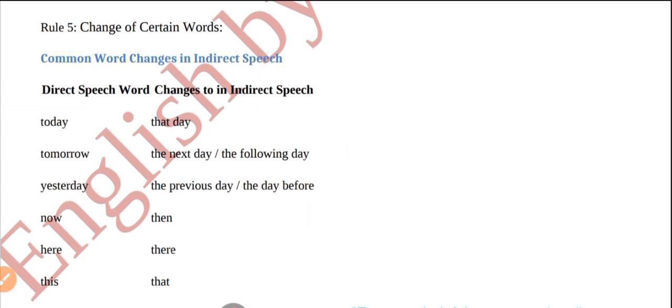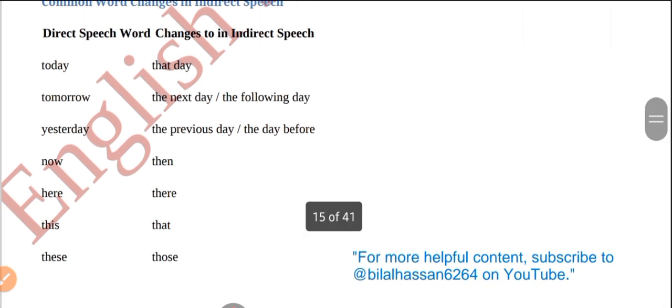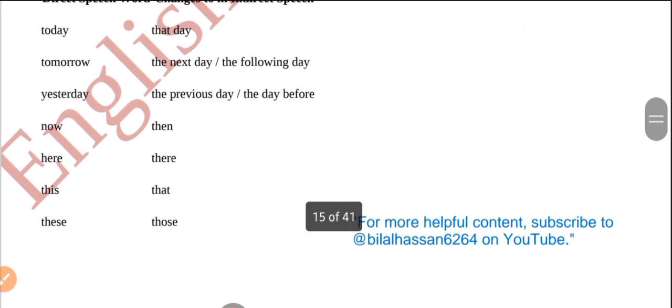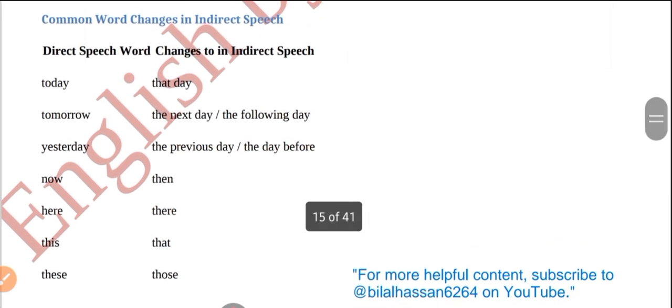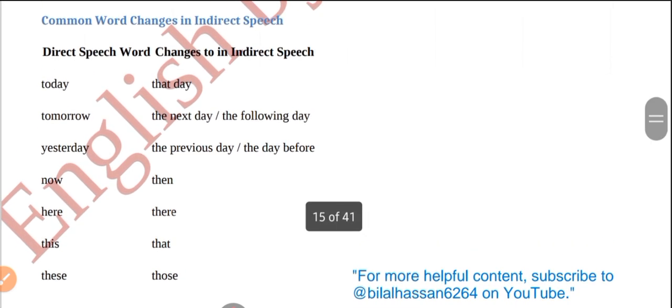You can see here, today changes into that day. Tomorrow changes into the next day, the following day. Yesterday changes into the previous day, the day before. Now changes into then. Here becomes there. This changes into that. These becomes those. Take your screenshot. If you forget, then you can see the screenshot.